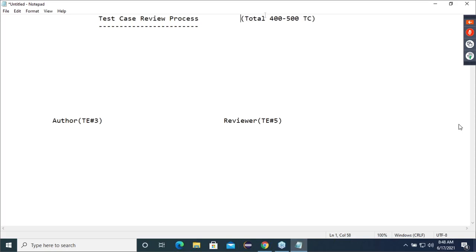Let's say 4 test engineers in the team. Correct? Writing process is fully completed. Then only we are going to start this review process. So lead will decide who will review whose test cases. All those concepts will be decided by your lead itself.